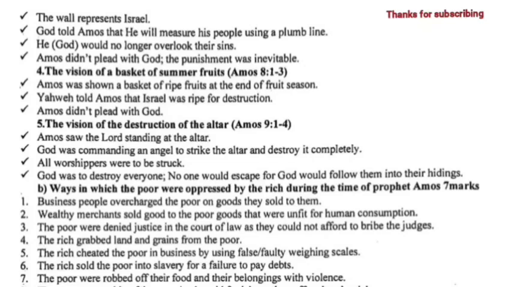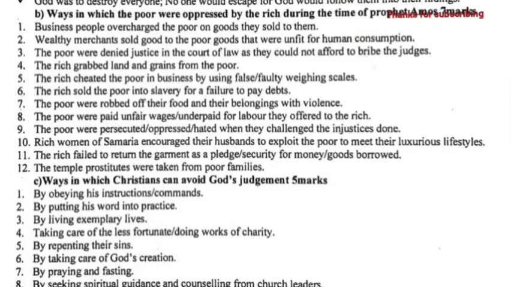Question 4b. Ways in which the poor were oppressed by the rich during the time of Prophet Amos. Business people overcharged the poor on goods they sold to them. Wealthy merchants sold goods to the poor that were unfit for human consumption. The poor were denied justice in the law courts as they could not afford to bribe the judges. The rich grabbed the land and grains from the poor.